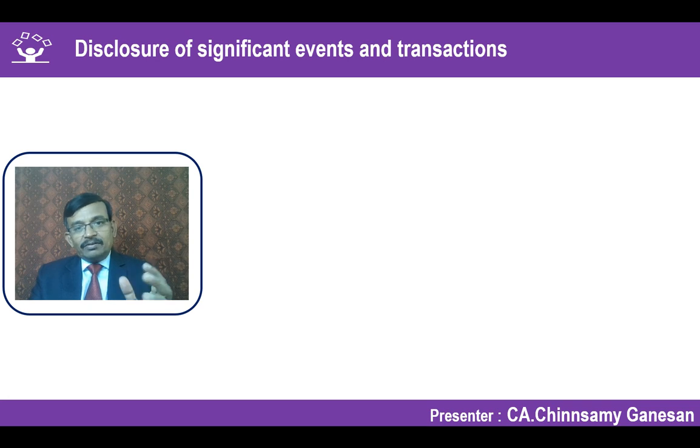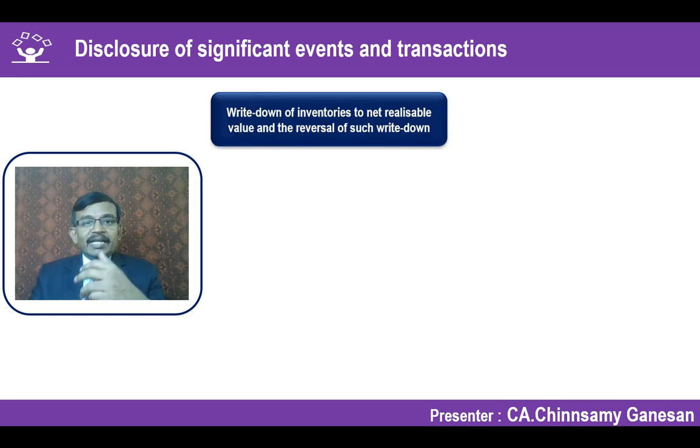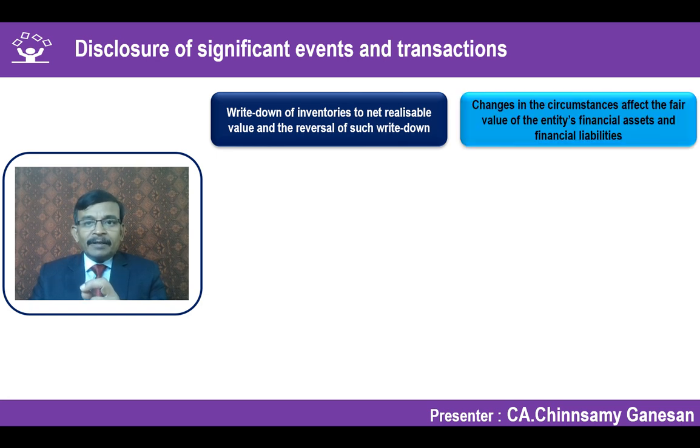The list given in the standard is illustrative and not exhaustive. It includes any write down or write back, or reversal of the write down, of NRV, net realizable value, in respect of inventory. One basic point on seeing that list: only if it is a significant event and significant transaction. If it is only some 2,000, 3,000 or 2 lakh rupees, it doesn't make any difference. So if it is a material and significant event and transaction, you make the disclosure.